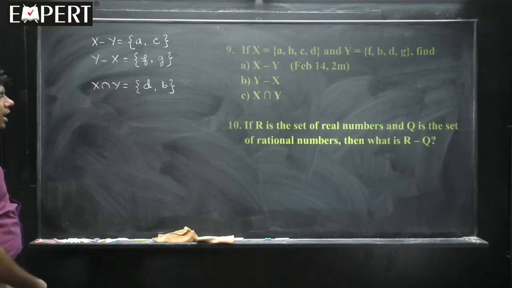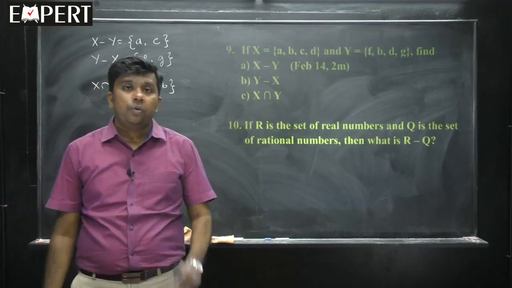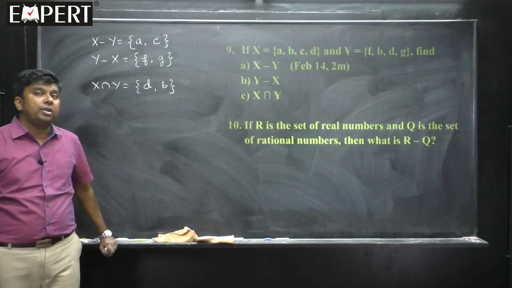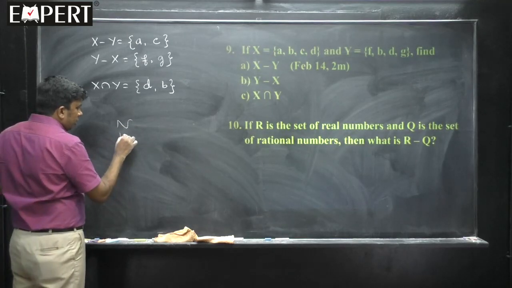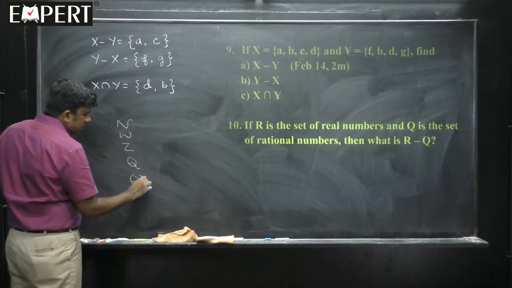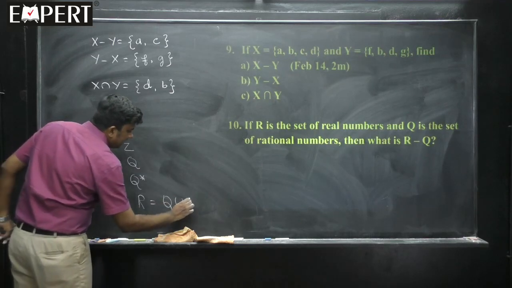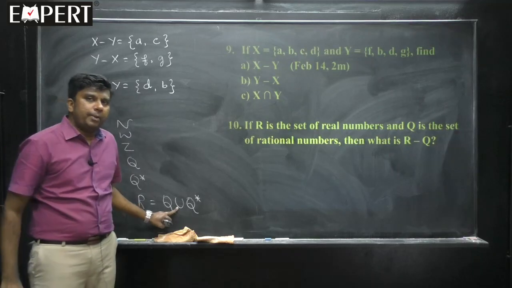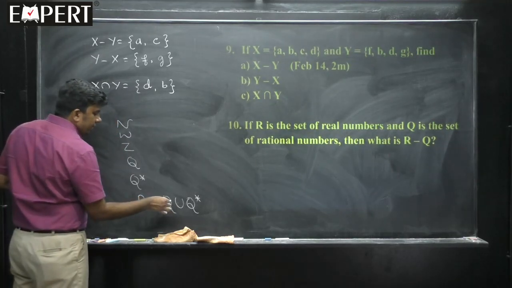Then if R is the set of real numbers and Q is the set of rational numbers, then what is R minus Q? Now if you could recall, students, the hierarchy of number system which I told you in the very beginning of this class. First natural numbers, then whole numbers, then integers, then rationals, then irrationals, then real. That day I told you real is the union of rational as well as irrational. So real number is the union of rational and irrational.